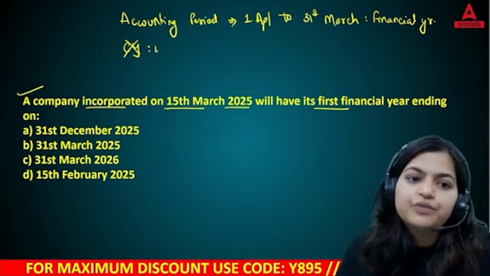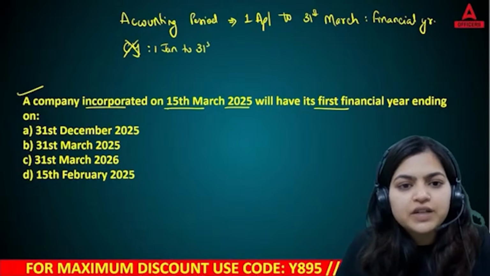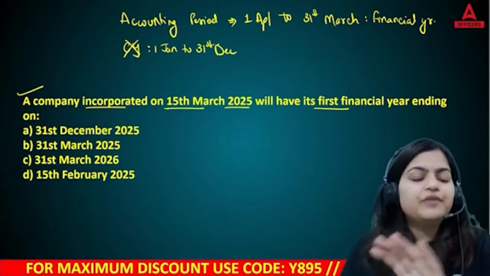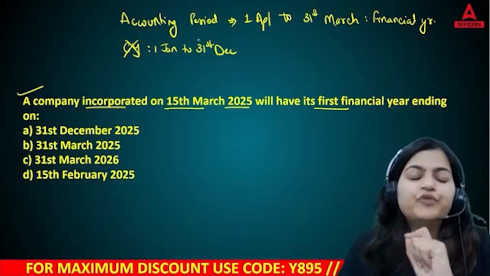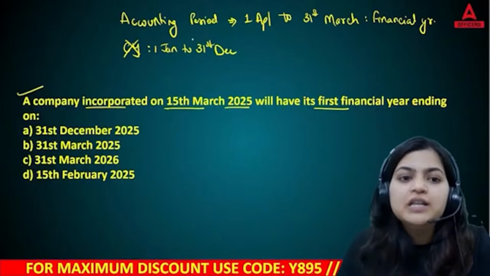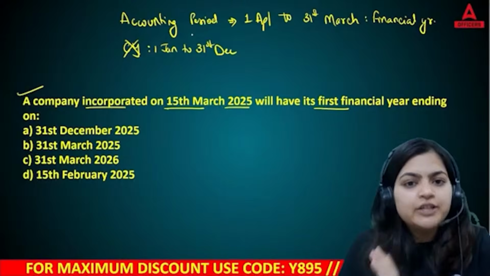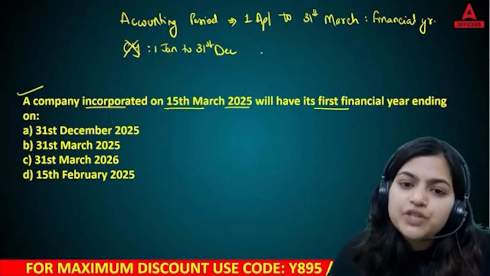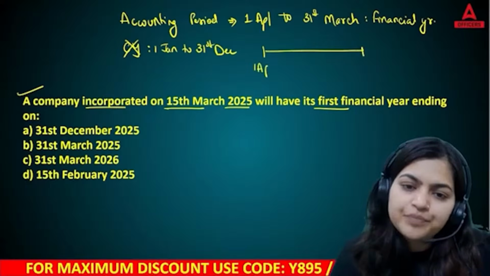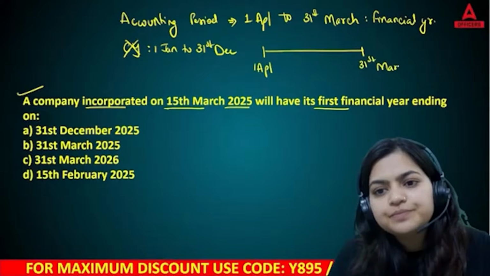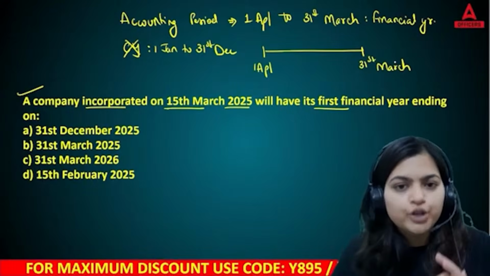Calendar year means 1st January to 31st December. If you are doing business in India, we are not following this calendar year. We are following this financial year, which is also known as the accounting period, as per the accounting period concept. So generally, we start our business from 1st April and we close our books on 31st March. This is the general rule.